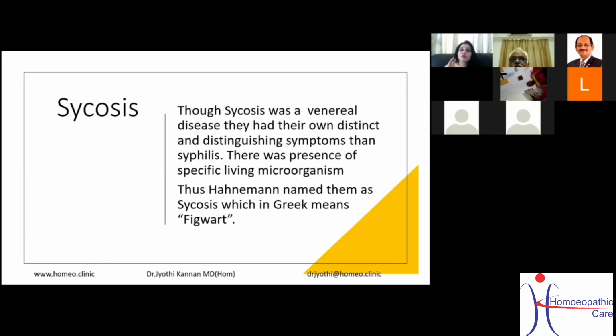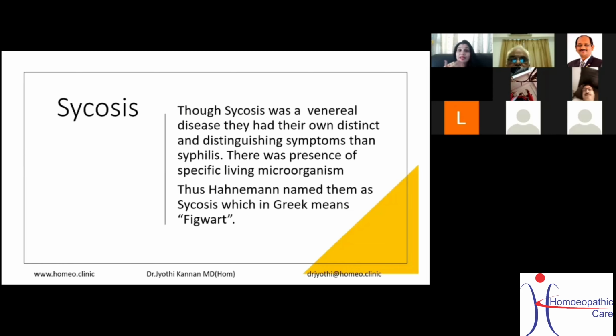Psychosis is also a bacterial disease caused by Neisseria gonorrhea, and it is also a sexually transmitted disease, a venereal disease. You can refer for more symptoms in Stuart Close's other chapters or in Kent, and get further details about psychosis.